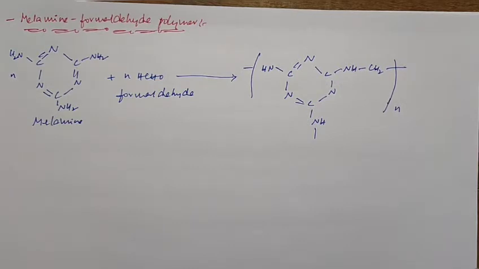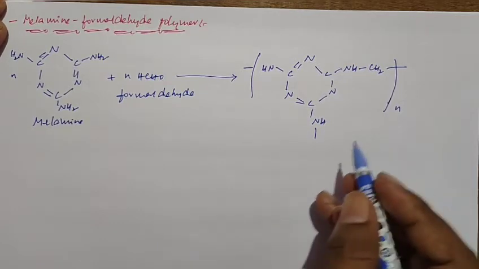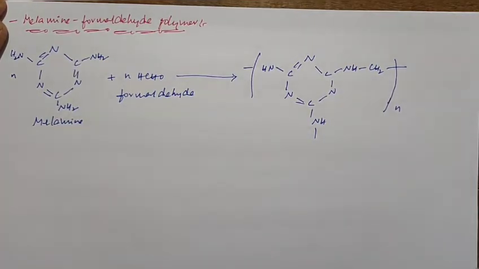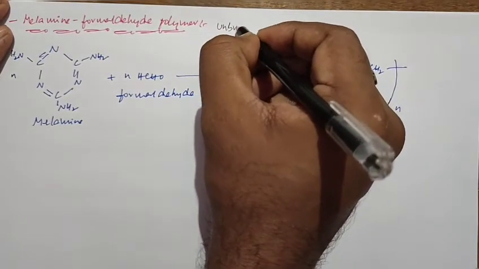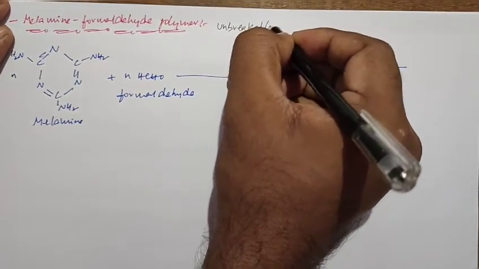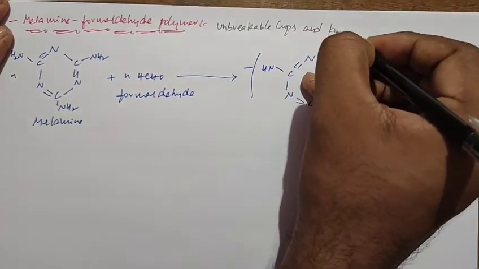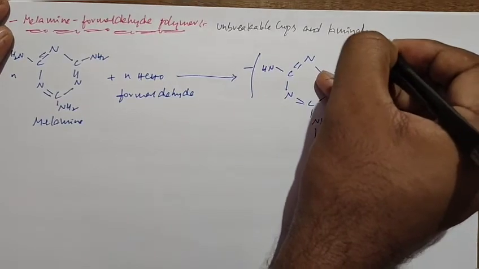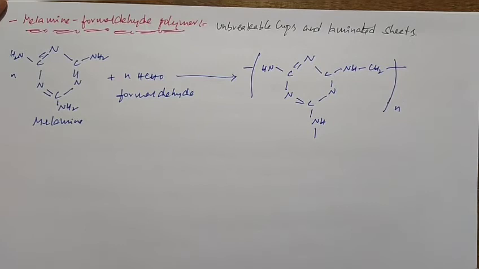So we get a melamine formaldehyde polymer. It is used for making unbreakable cups and laminated sheets. This is the use of melamine formaldehyde polymers.